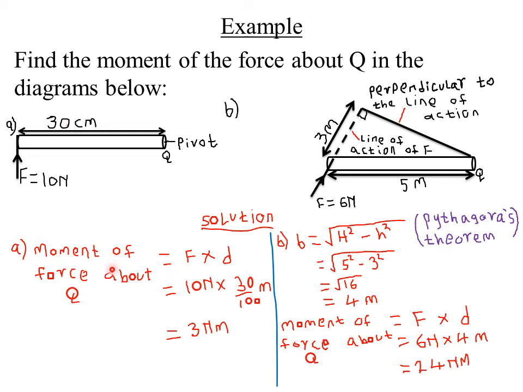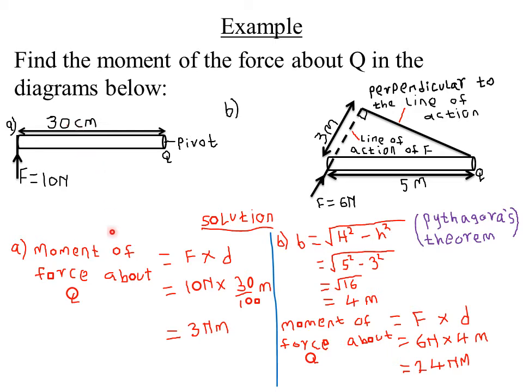So in this case, the moment of a force is given by the force applied times the perpendicular distance from the pivot to the line of action of the force. The force applied in this part A is 10 Newton. So we'll take the 10 Newton multiplied by the perpendicular distance from the pivot, that is from Q up to F, which is 30 centimeters.